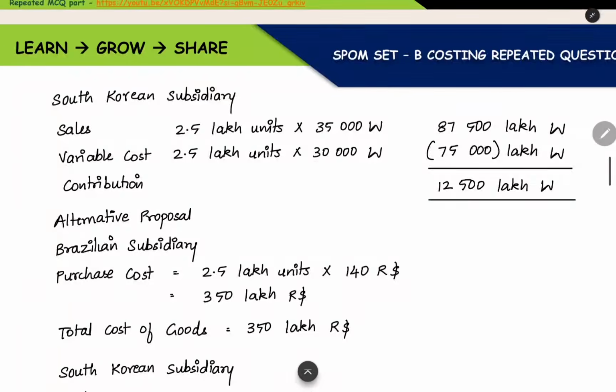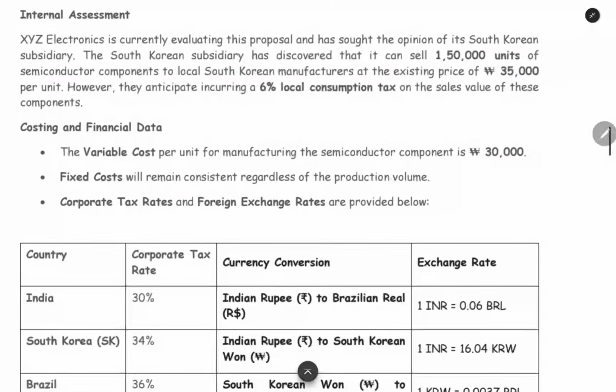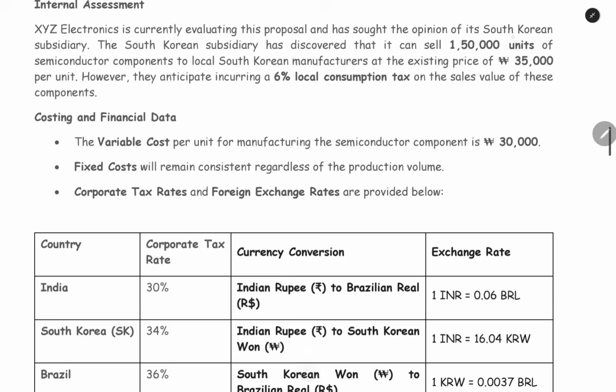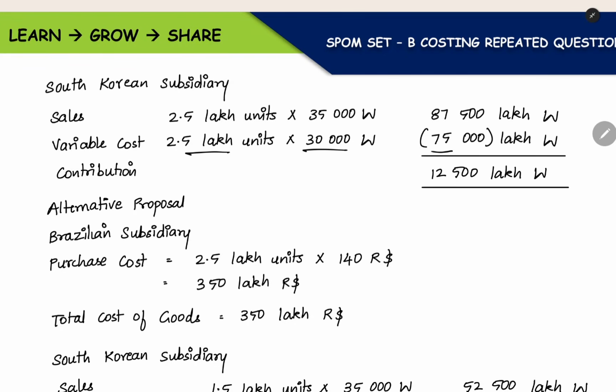Now, what is the South Korean subsidiary currently doing? It is selling this many units at this price to the Brazil subsidiary. This much sales they are getting: 2.5 lakh units into 35,000 won. And then what is the variable cost they are incurring? In the costing and financial data section, they have given that the variable cost is 30,000 won for manufacturing. The variable cost for 250,000 units is this much won. Now you have to subtract the variable cost from the sales and you will get the contribution. Sales minus variable cost is equal to contribution. 12,500 lakh won is the contribution of the South Korean subsidiary.